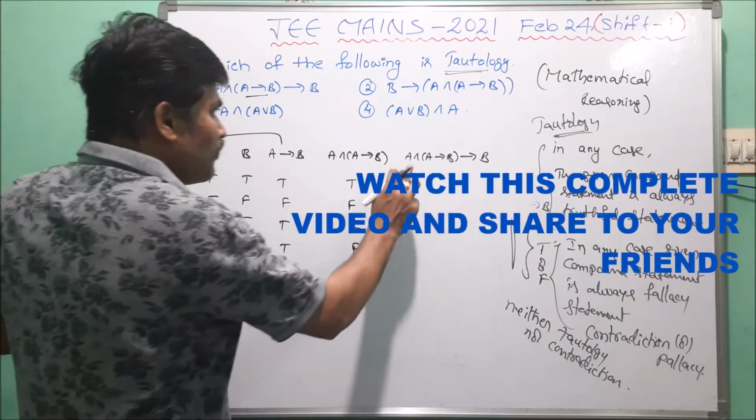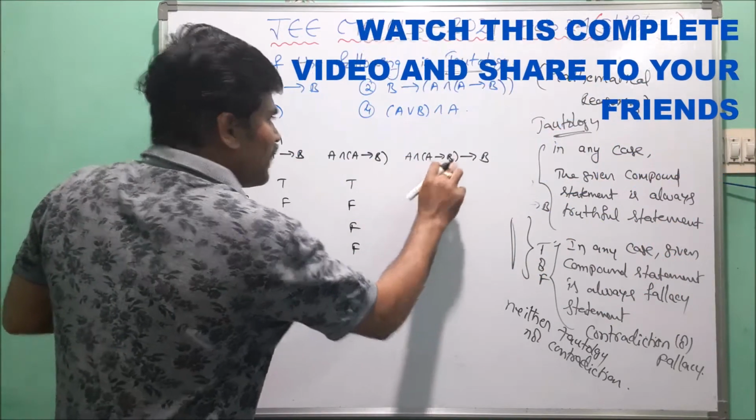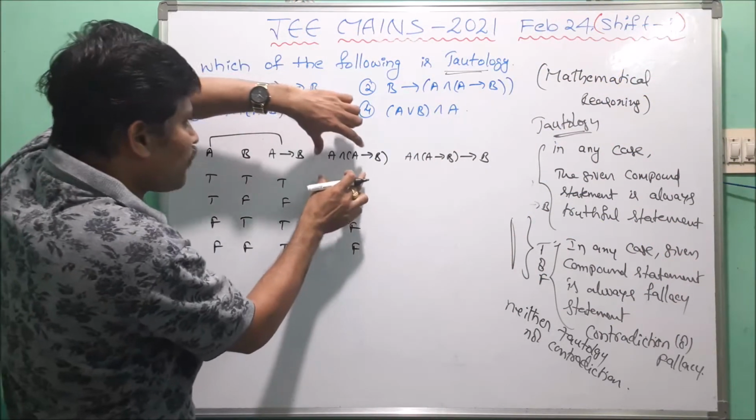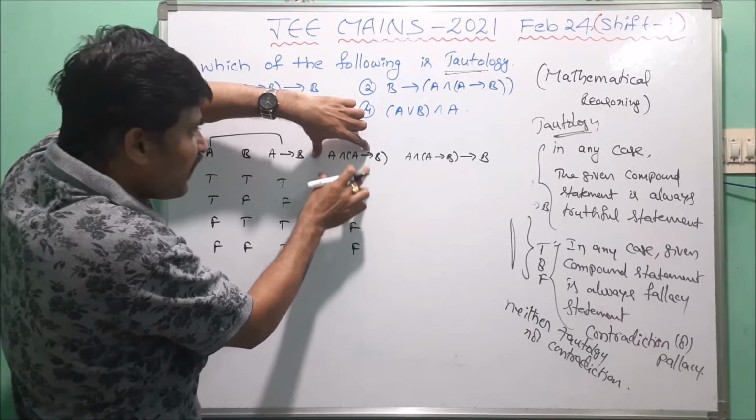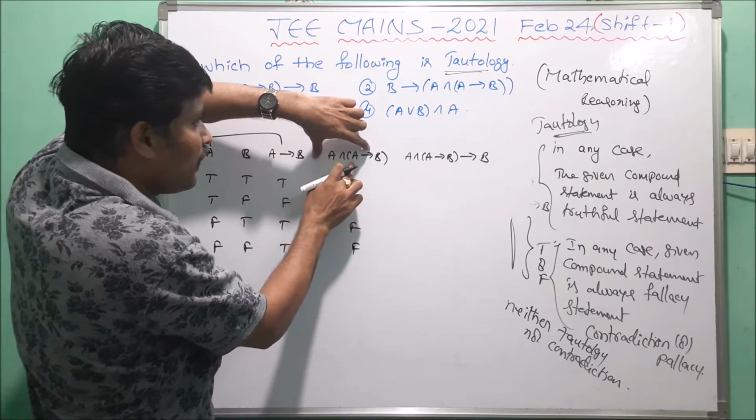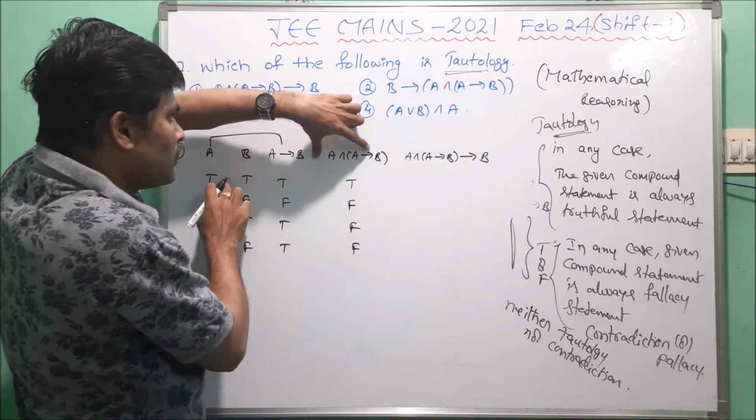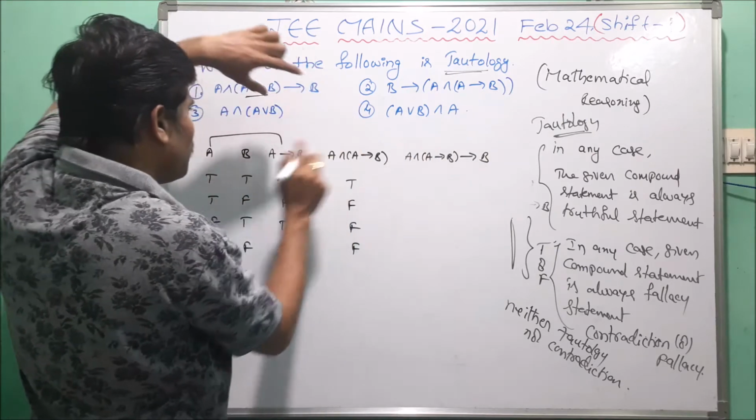Now here we take A and A implies B implies B. Now here we take hypothesis. Hypothesis is A and A implies B and conclusion is B. Now the implication of these two.